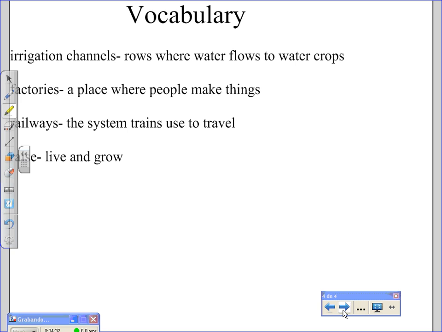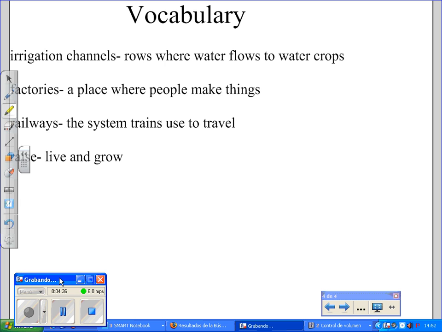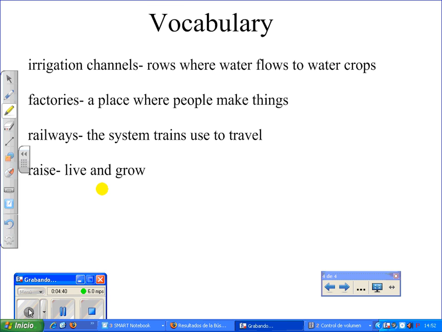Our vocabulary: irrigation channels, rows where water flows to water crops. Factories, a place where people make things. Railways, the system trains use to travel. Raise, to live or grow. To raise an animal or a plant means that you have it from when it's a baby and you raise it until it is an adult, until it's full grown.